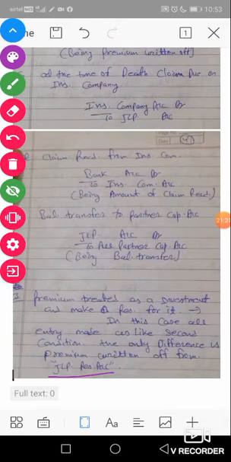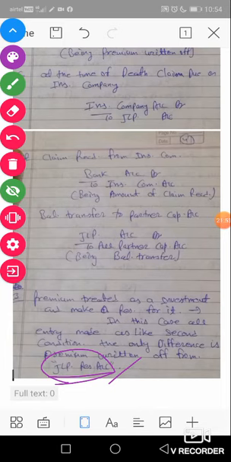The only single difference is that we will transfer our premium at the end of the financial year to JLP reserve account, not to P&L account. Same entry. First entry is premium paid: JLP account DR to bank. Second entry, premium written off. Premium written off means P&L account is not debited; JLP reserve account is debited. JLP reserve account DR to JLP account, premium written off.